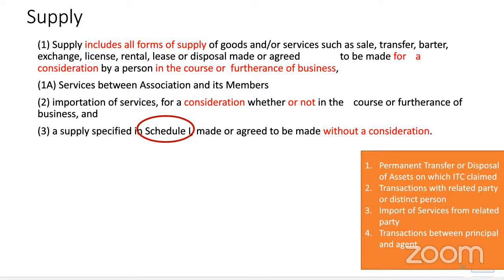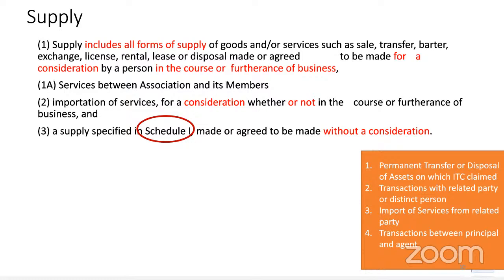But if Disney comes to your house and gives a subscription and says, watch as much as you want, you are not required to pay tax because you are not related to him. Import of services requires consideration if it is an unrelated party. Import of services does not require consideration if the transaction is between related parties.